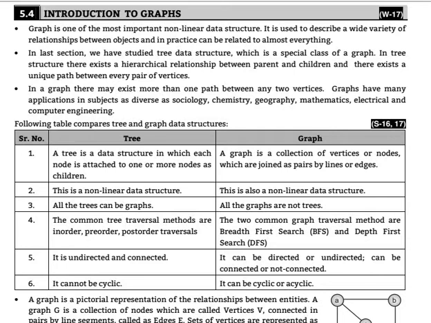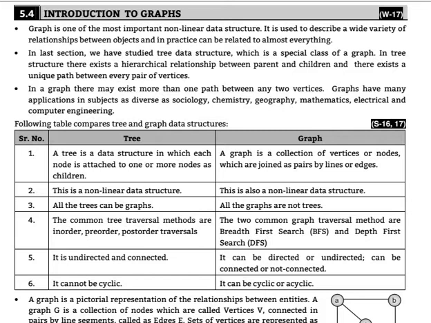In a tree structure, there exists a hierarchical relationship between parent and children, and there exists a unique path between every pair of vertices. That means in a tree, a hierarchical relationship is created between parents and children, and only a unique path is created between parents and children, that is, between two nodes.